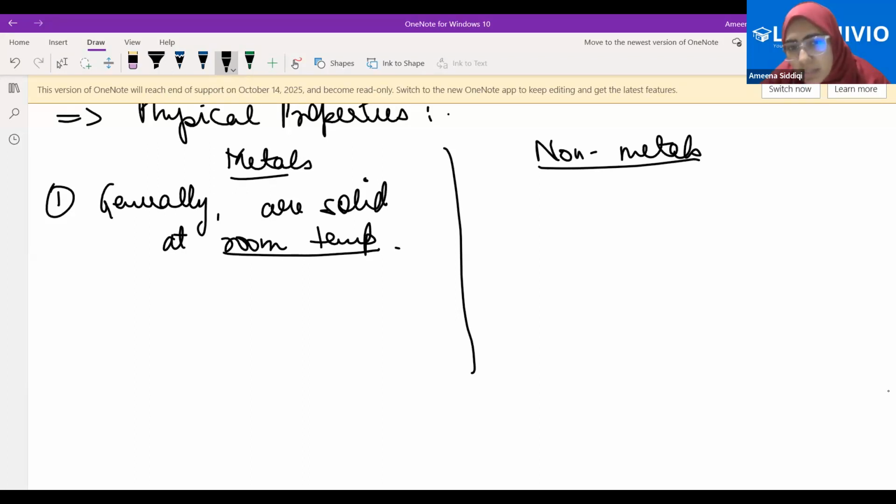Why are we specifically measuring the state at room temperature? We are saying the physical state is solid here.